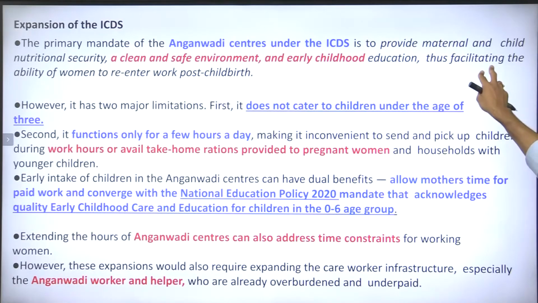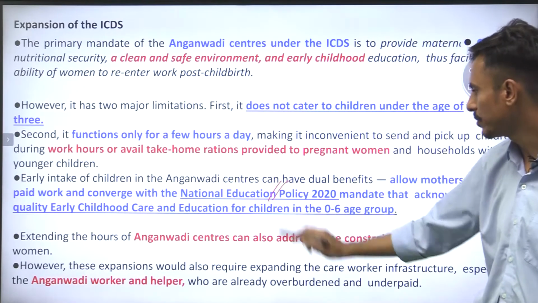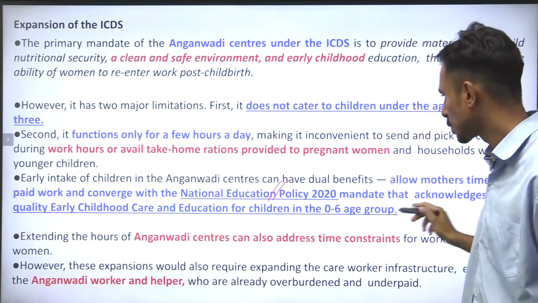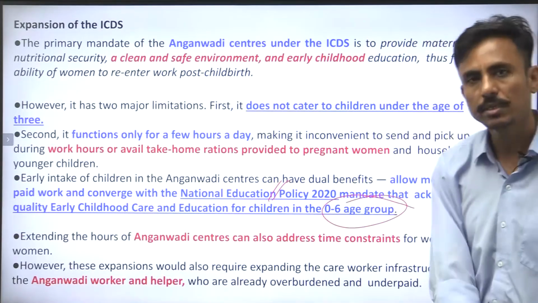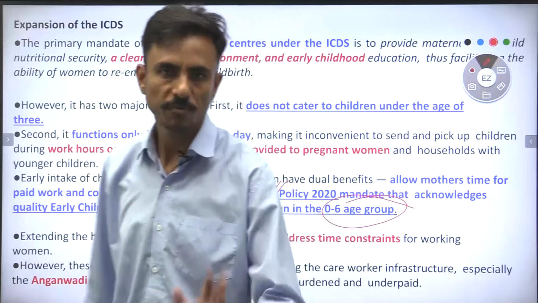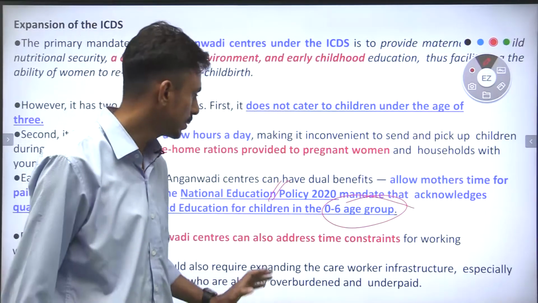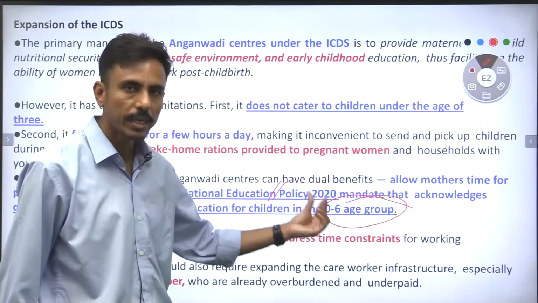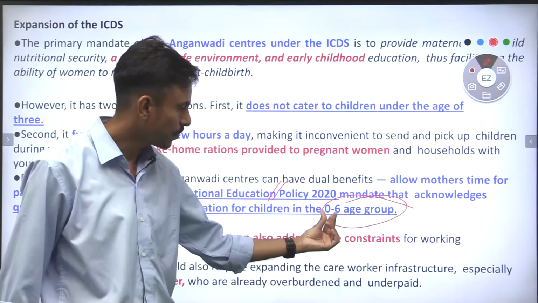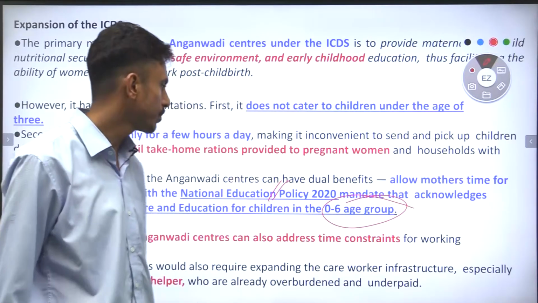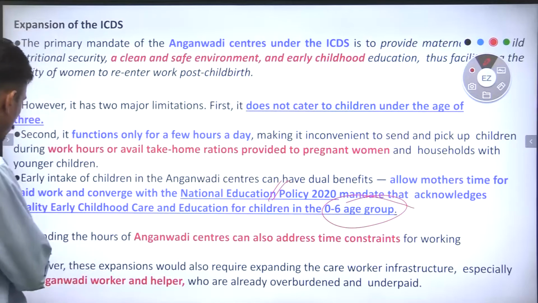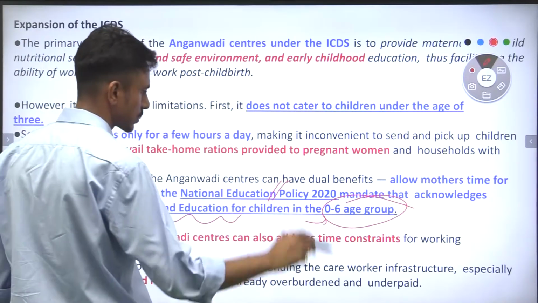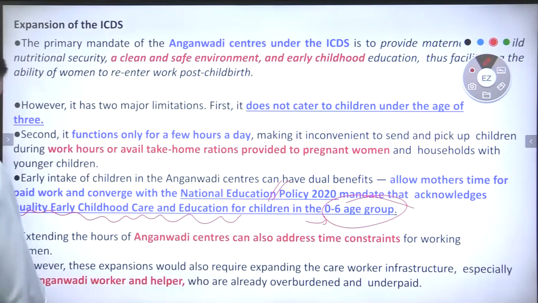Guys, we all know that as per the National Education Policy NEP 2020, it has mandated quality education for children up to 0 to 6 years of age group, right? So for the first time in Indian history, special focus has been laid on the children of the 0 to 6 years age group, and they have clearly said that there should be quality early childhood care and education for 0 to 6 age group children, right?